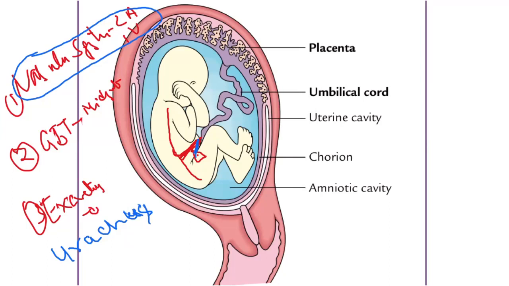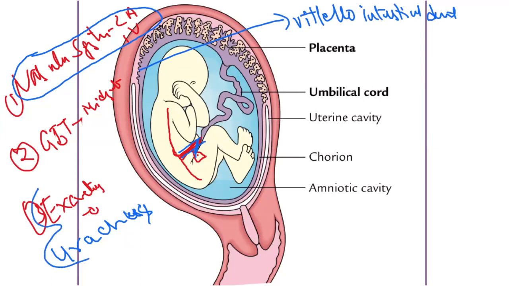And the midgut opens into the umbilicus through the vitello-intestinal duct. The connection is called the vitello-intestinal duct, right?